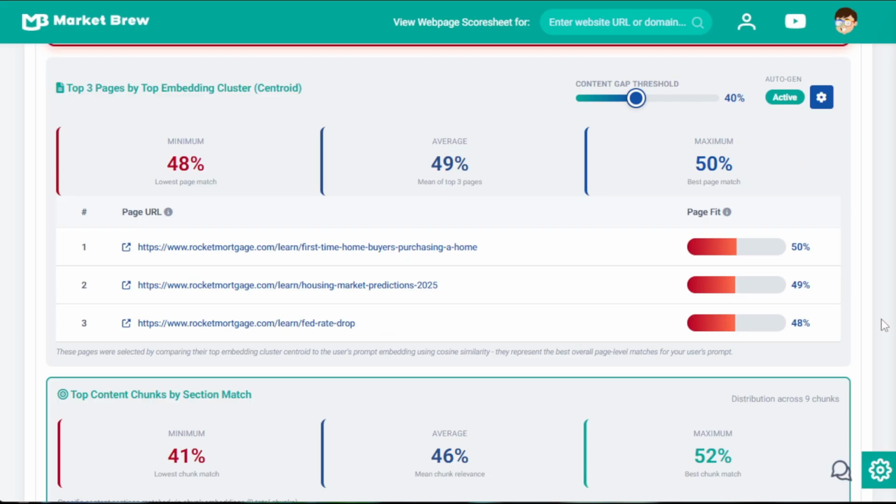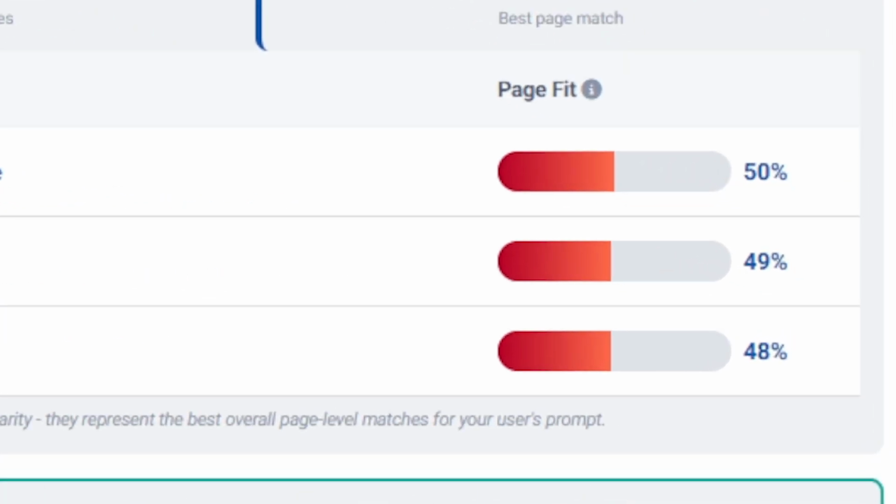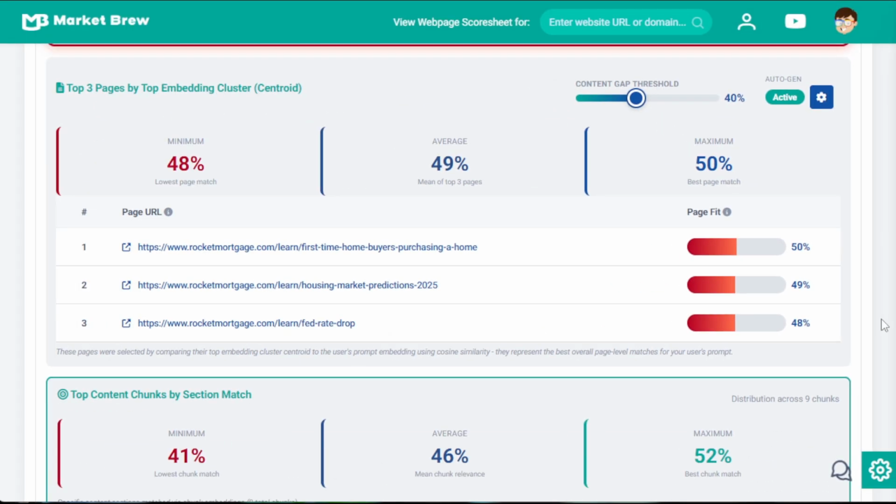Once Ask maps a question into your site's meaning space, it measures how closely each page relates to that question. The result is the page fit metric, a clear signal of how well the intent behind the question aligns with what the page is truly about. A high page fit score means your content directly addresses that intent. A low score reveals a content gap, a topic your audience is asking about, but your pages don't fully cover.